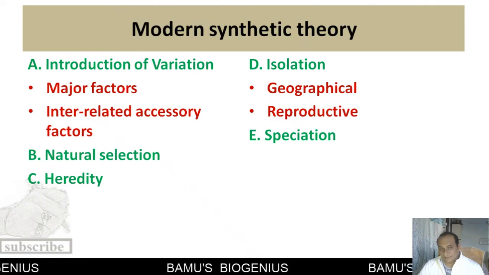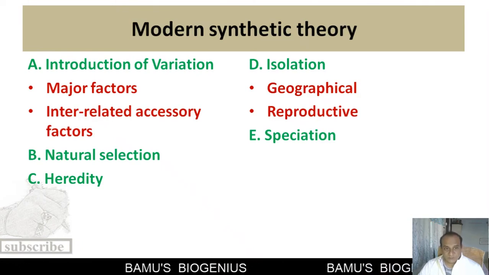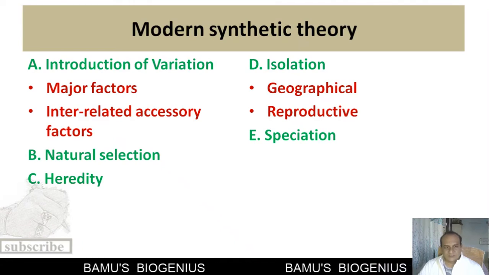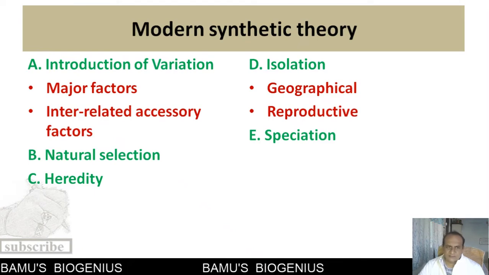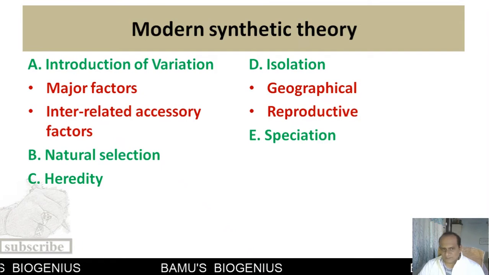Now we will discuss the modern synthetic theory. These are some important points that are discussed while explaining it. First one is the introduction of variation. Introduction means addition of variation, and there are two factors by which variations can be added: one is a major factor and another is the interrelated accessory factors.